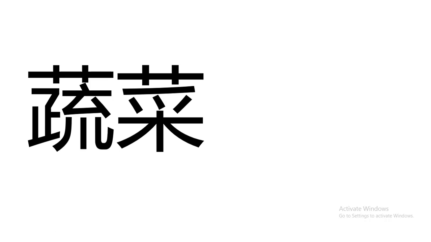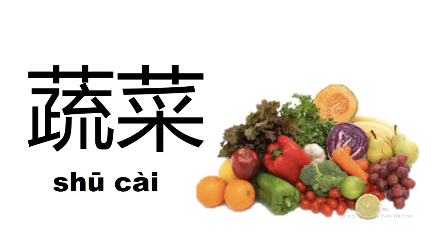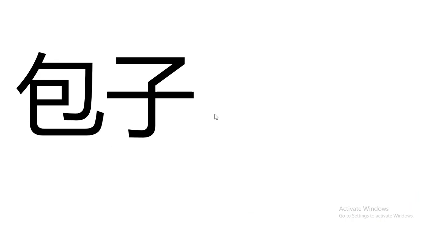这是什么? This one looks very complicated, but there are some simple ways that we can recognize this character. 这是蔬菜 vegetables. So at the top of both of these characters, we have a grass radical or a plant radical. So obviously vegetables are plants, and so that's why it has the plant radical in it. So if you see this plant radical, you're probably right that it is a vegetable. 蔬菜.